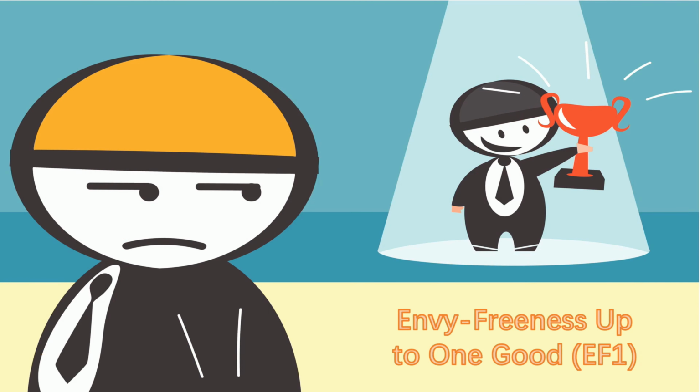What's EF1? EF1 is a concept of fair division introduced by Budish. In resource allocation, there may be situations where player I envies player J. However, it can be eliminated by removing a single product from player J. It's just a theory, not that the product is actually removed.